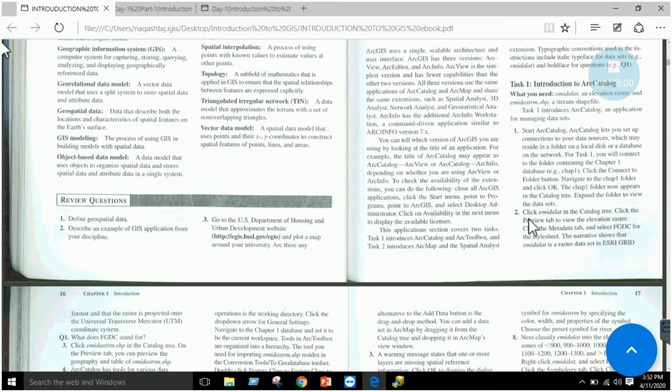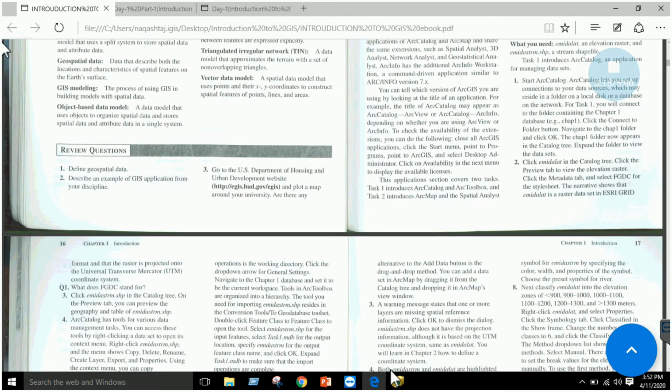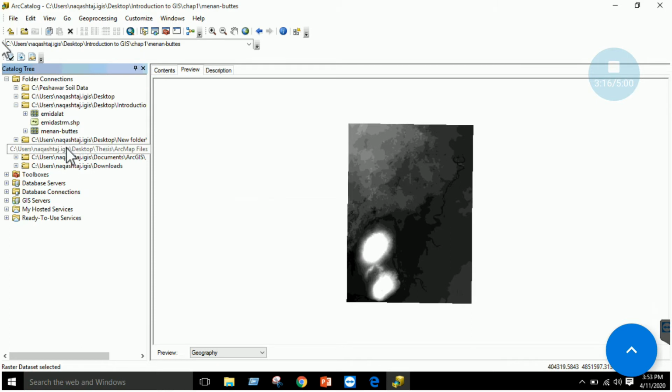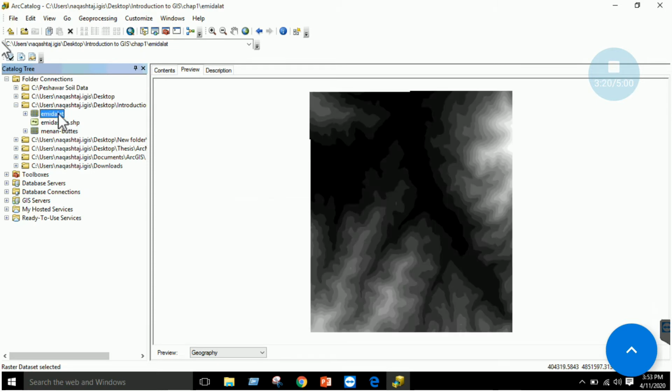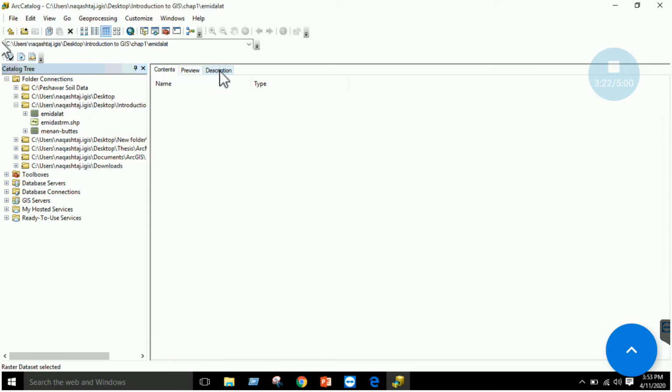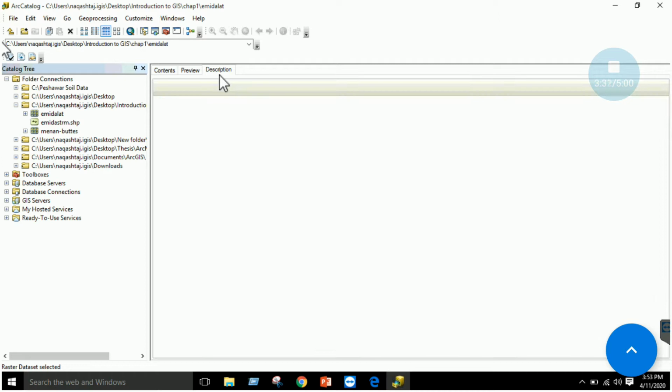So let's come back over here. Click the data in the catalog tree, and in the preview tab, we have clicked its preview, and we have seen how it looks. The next thing is to look at the metadata tab. Now, what is meant by metadata? Metadata is simply data about data, or it gives you a description about the data, right? If you click on any file and click on description, it will show you the metadata of that specific file, right?